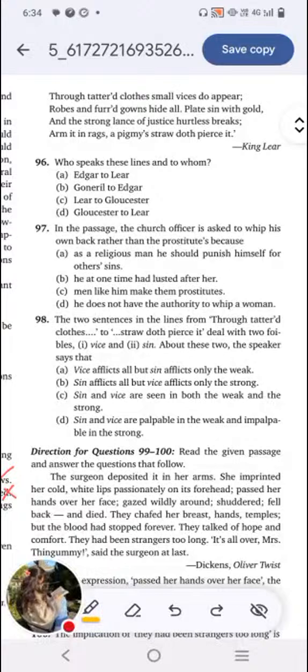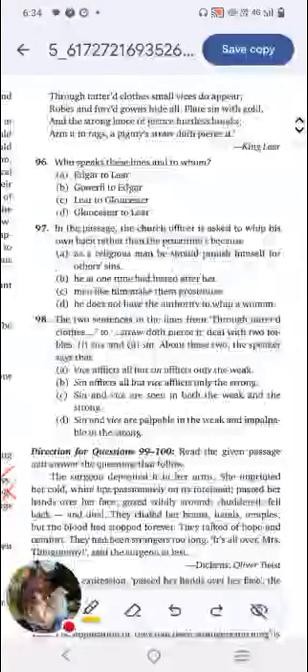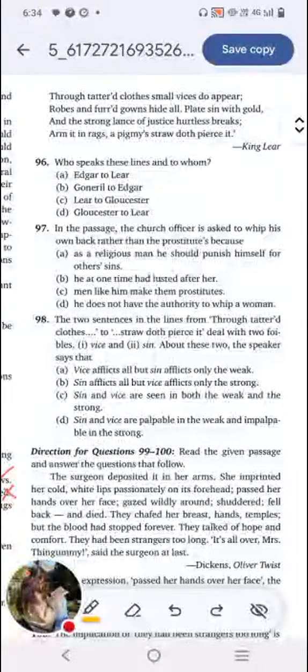Based on this passage, we have to answer the following questions. First question, who speaks these lines and to whom? Option A, Edgar to Lear. Option B, Goneril to Edgar. Option C, Lear to Gloucester. Option D, Gloucester to Lear.